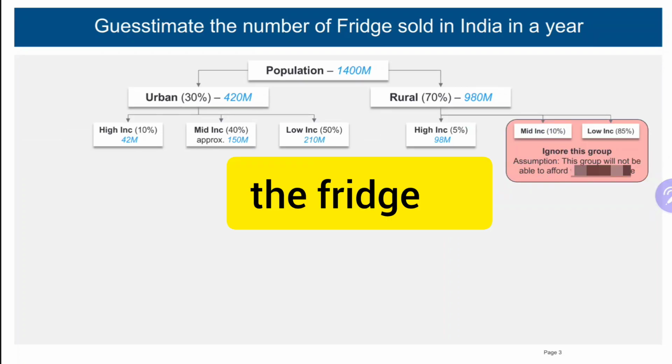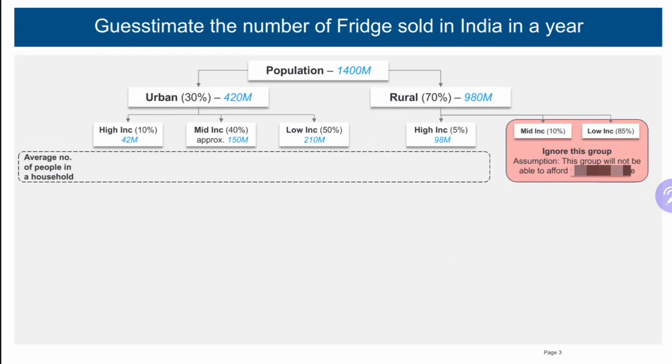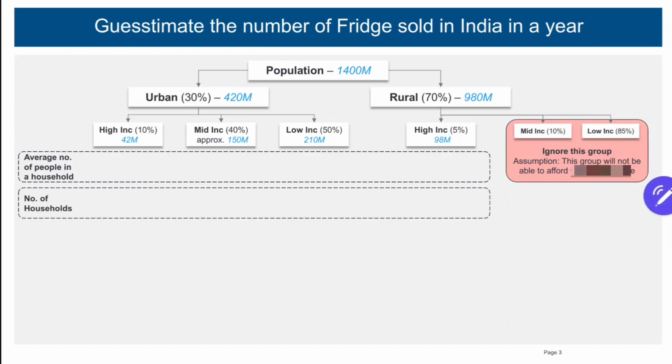Moving on, first I'll find out the average number of people in a household so that I can further find the number of households in each of these categories. So let's begin. The average number of people in a household for high income category I have taken is 4. Similarly, 5 for middle income group and 6 for low income group in urban population. And 5 people per household in the high income category group for rural population.